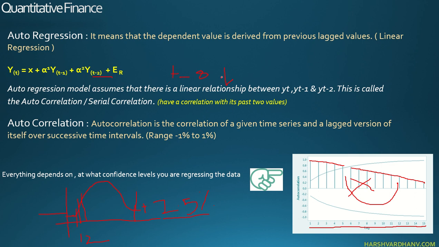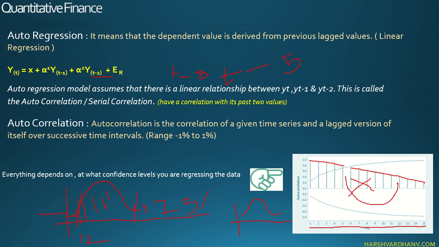I'll go up to t minus 5 because the rest of the past entries are not having any impact on my variable, or it is insignificant because it is under the confidence interval, right? It is under this area. Anything which is outside this area will have an impact on my output, right? It's basic statistics. You can get most of the videos for these confidence level and significance level on the internet. I've assumed that most of the users who are looking at this video will have this basic idea.